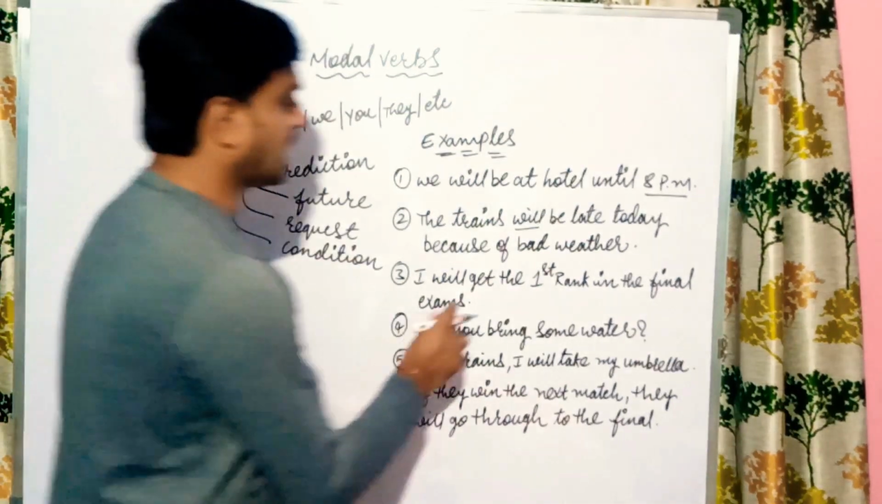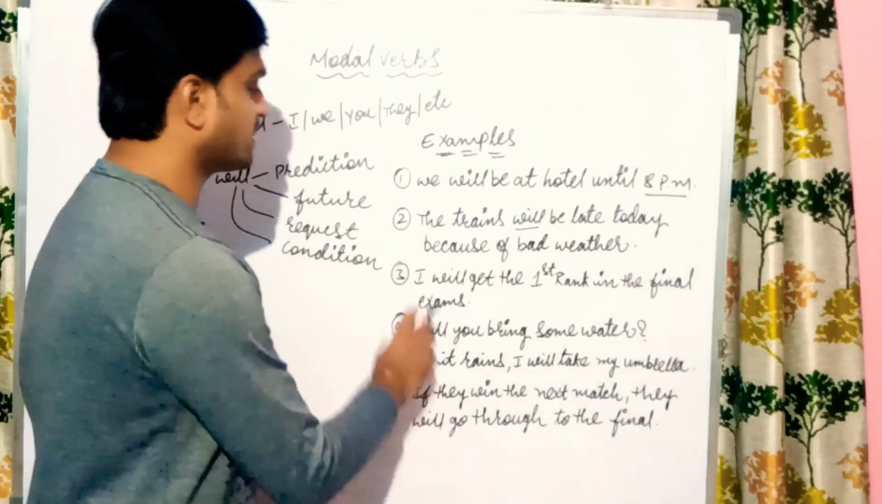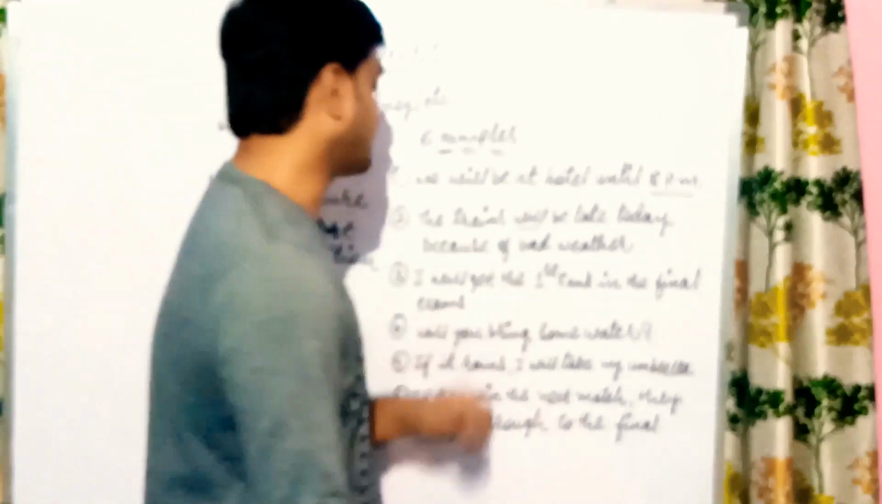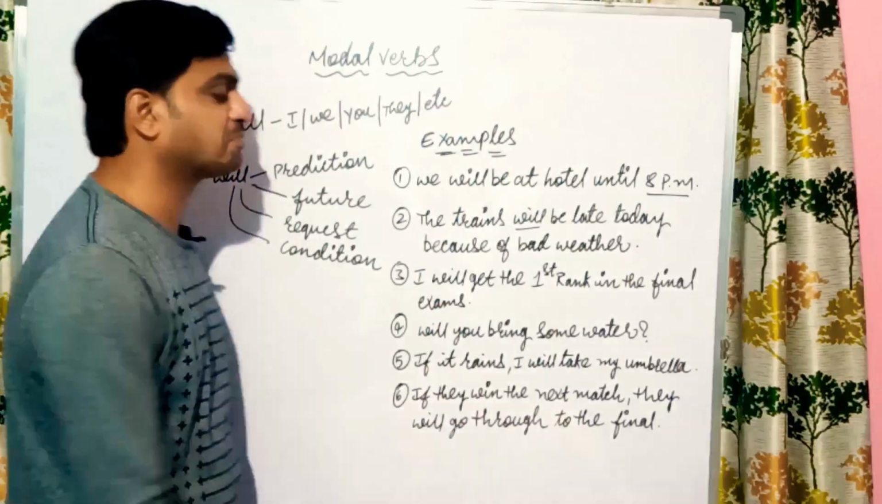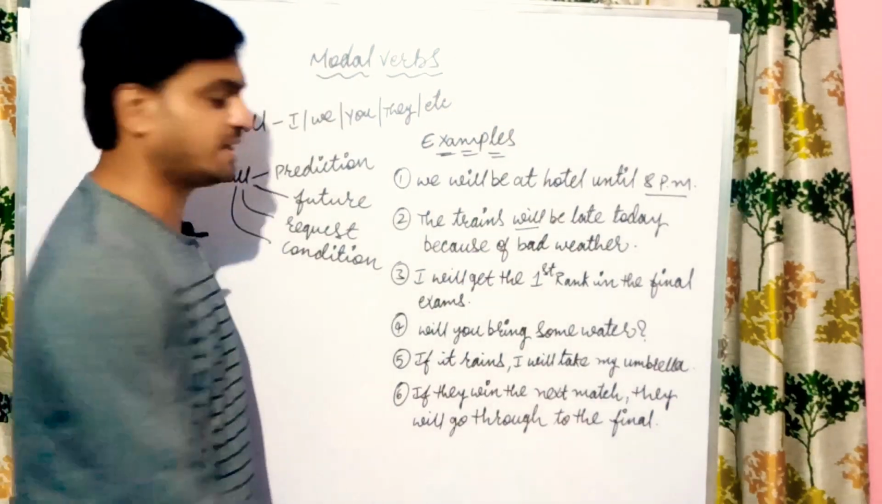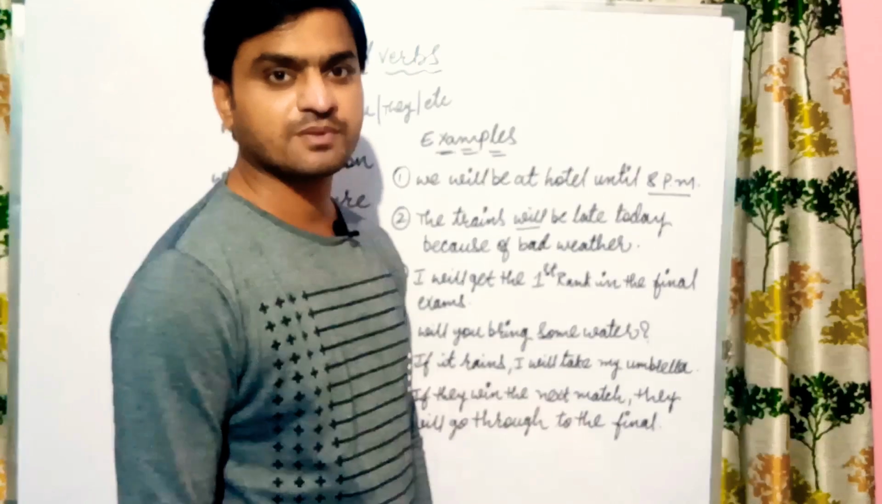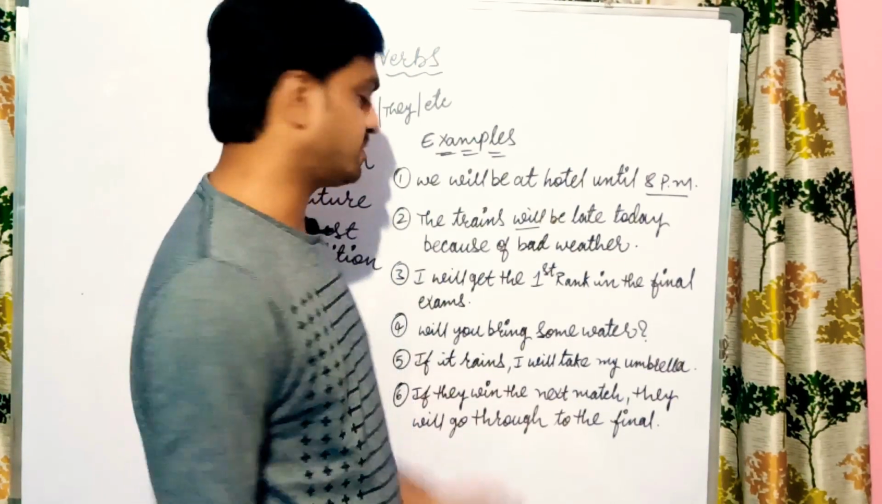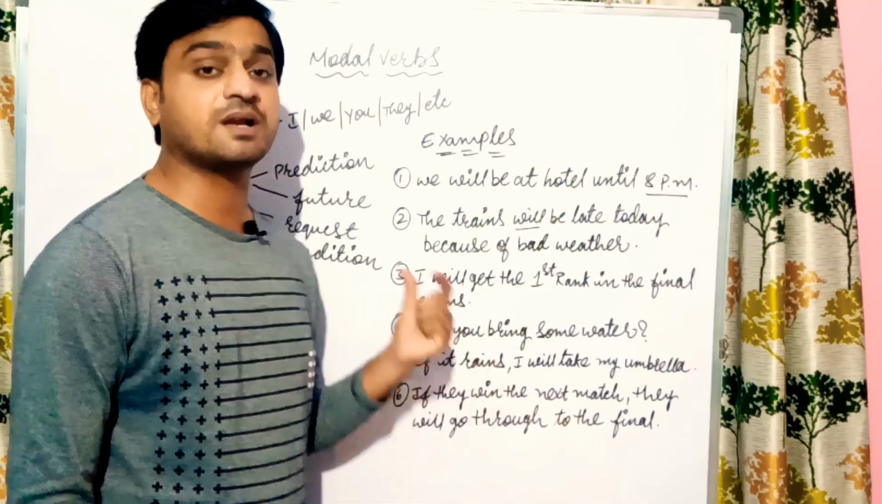And next, I will get the first rank in the final exams. What you are saying here? I will get the first rank in the final exams. So here, it also comes under what? Prediction. Okay, it is a prediction. You are predicting because of your hard work there. Okay, you are expecting. Will is what? Expectations.